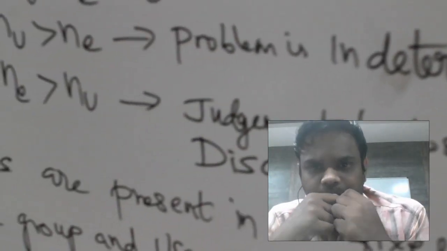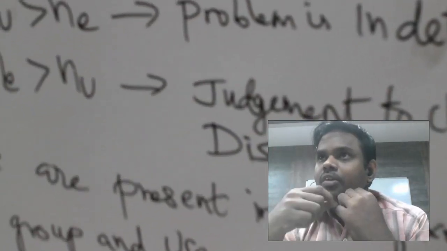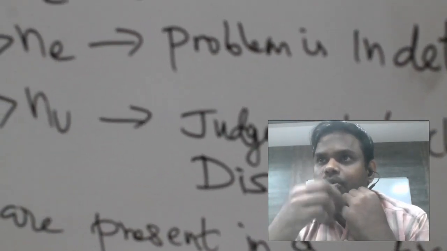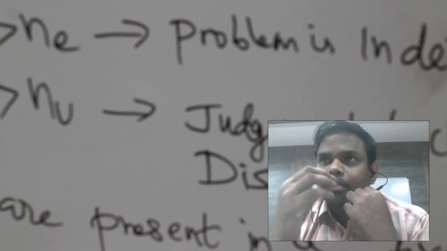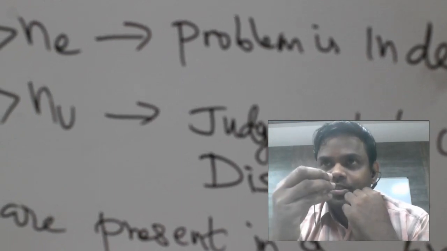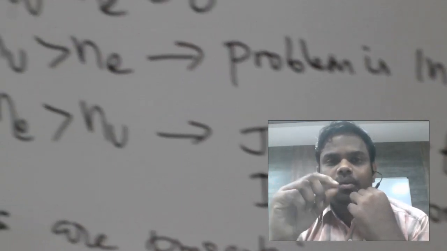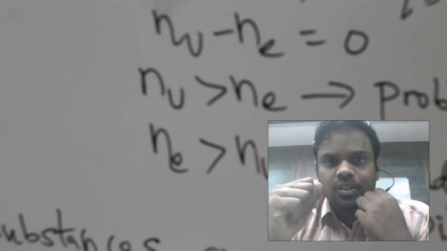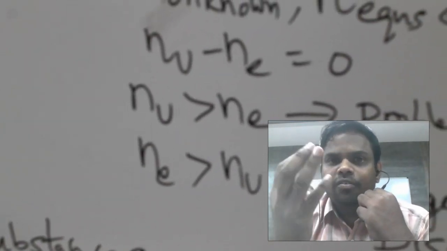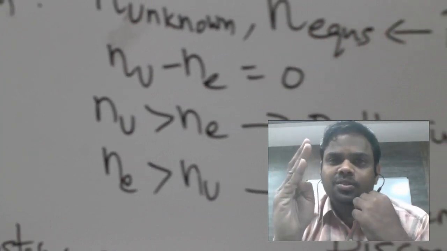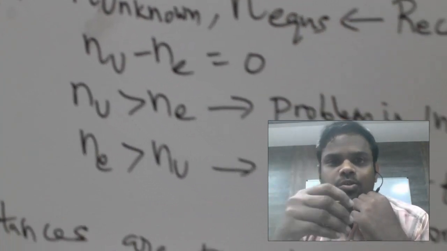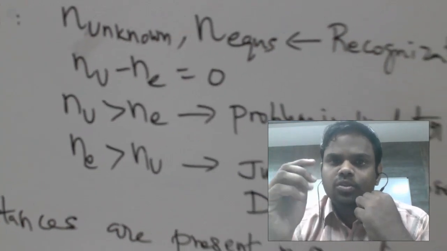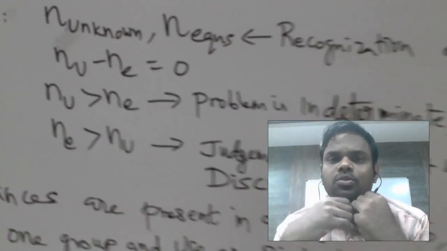of material balance. So here, what is our aim? We have seen in the definition of material balance that it is an attempt to make the number of independent equations equal to the number of unknowns. If x and y are there, that is 2 unknowns, how many equations do we require to solve them? We need 2 equations for 2 unknowns. In that case, we will be able to solve it.